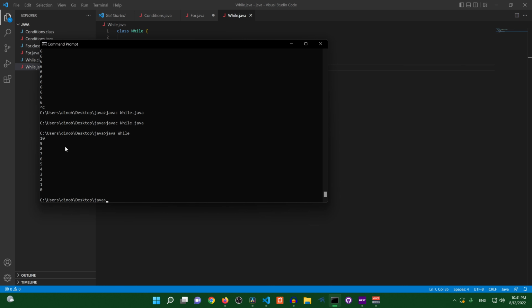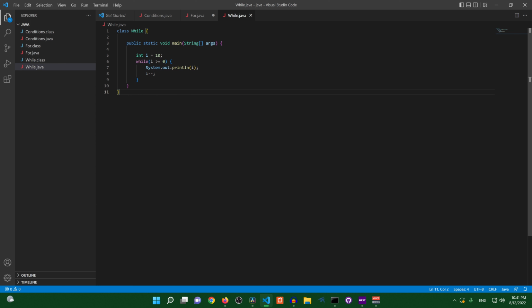And you can see it actually counts down from 10 to 0. So that's one other little cool thing that we didn't do in the last video. Let's show off one other cool thing about while loops that we could do that's a little bit different from the for loop. So I'm gonna go ahead and make a Boolean variable here, and let's call this found5.